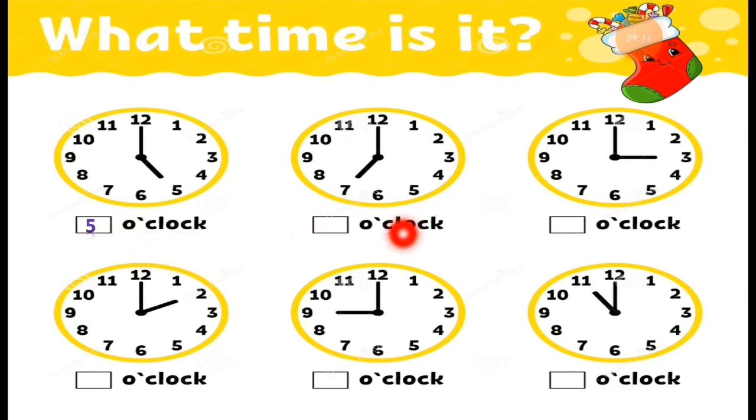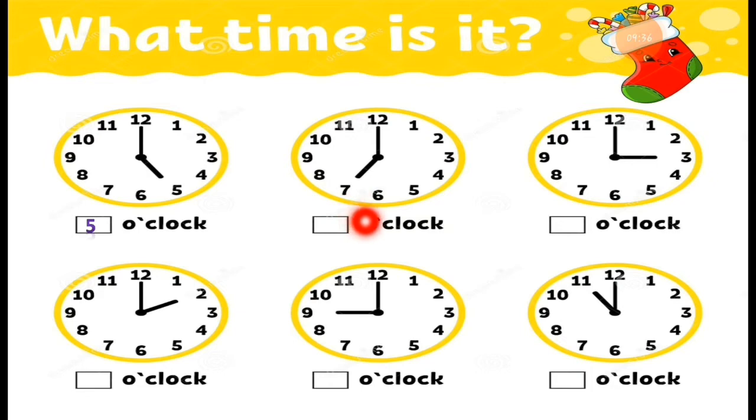This way. Now see this, the minute hand, which is the long hand, is pointing to 12. So here half the answer is written: o'clock. But what o'clock? The short hand is pointing to 7.